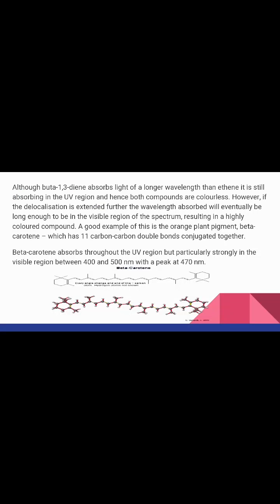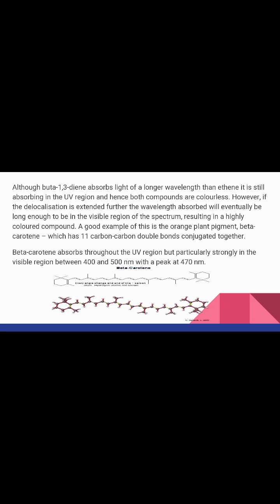Although buta-1,3-diene absorbs light of longer wavelength than ethene, it is still absorbing in the UV region and hence both compounds are colorless. However, if the delocalization is extended further, the wavelength absorbed will eventually be long enough to be in the visible region of the spectrum, resulting in a highly colored compound.